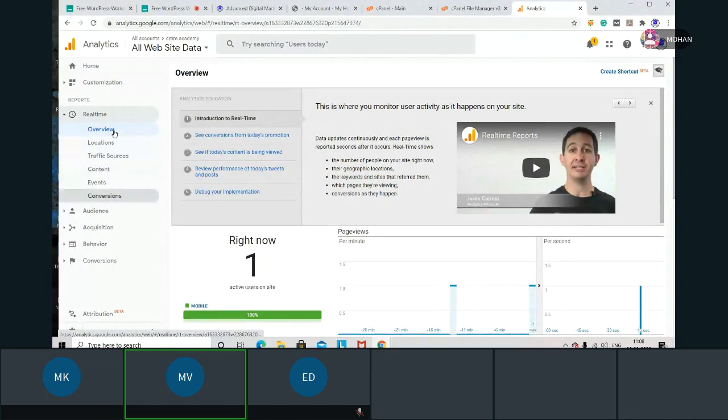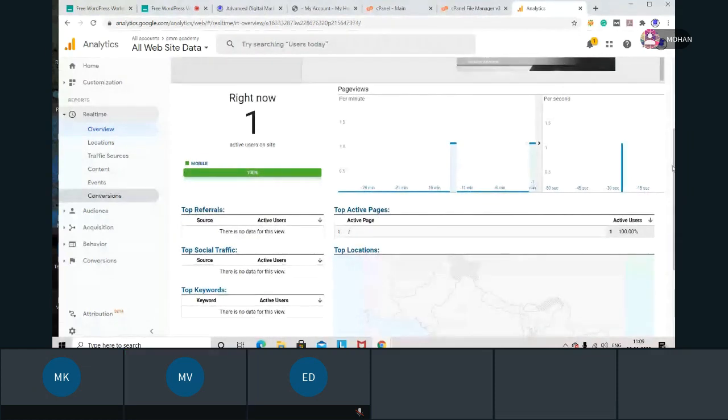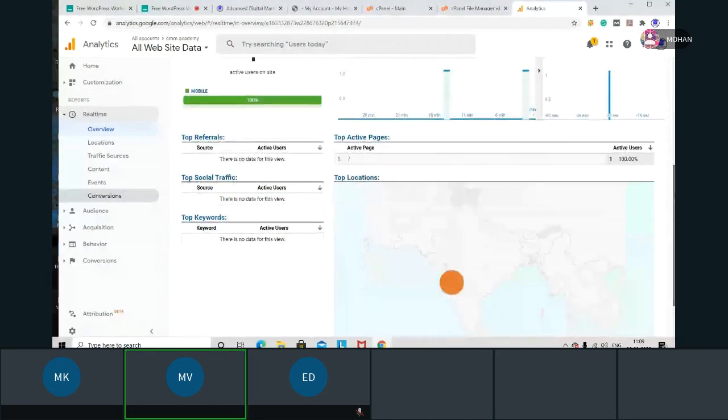Only one person is available on the website, and that is from mobile. Okay, and he's on the home page only. You can see the live tracking here. And where is that guy from? Here he's from Pune. Who is from Pune? Sir, I am from Pune. Your name? Manisha. Okay, so is this correct? You're from Pune. Yes, sir. You are on the home page.